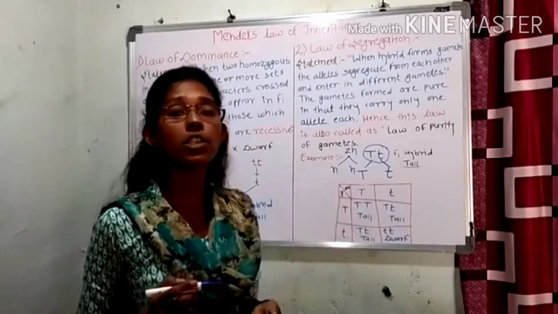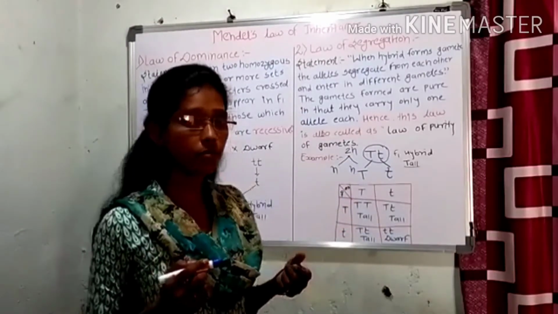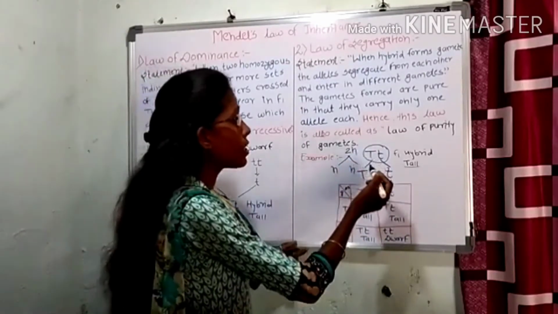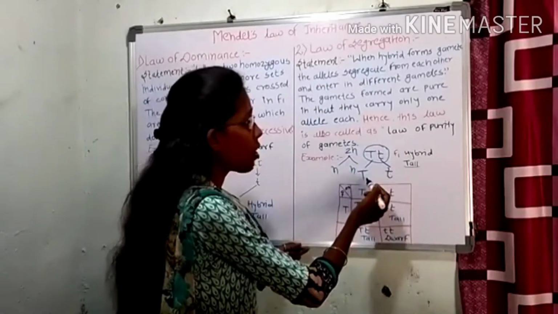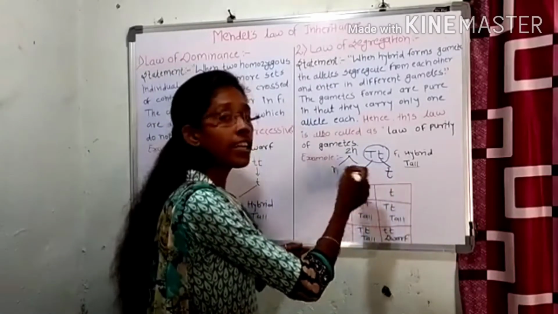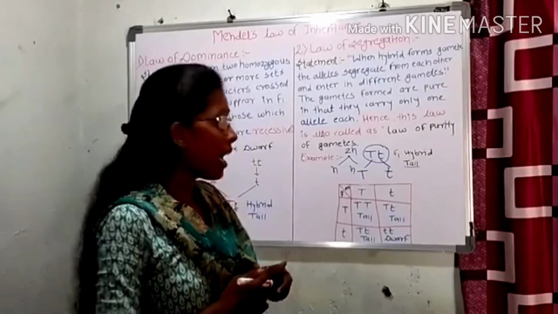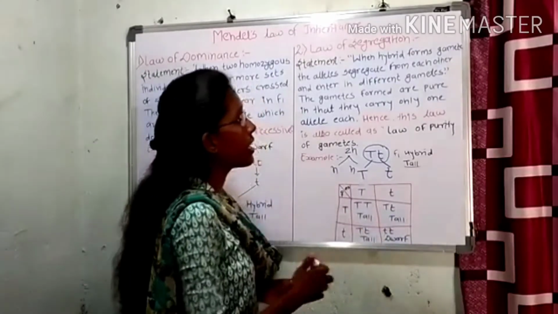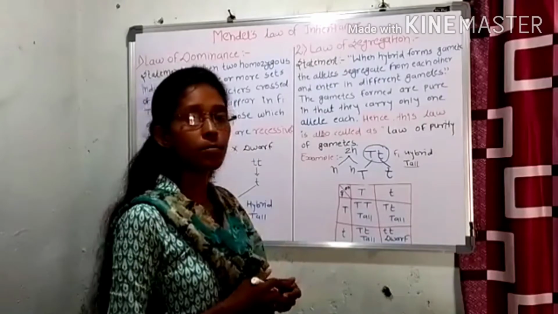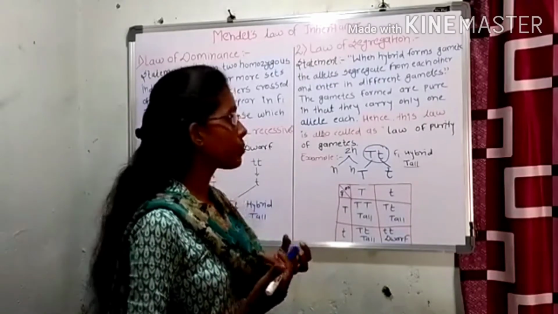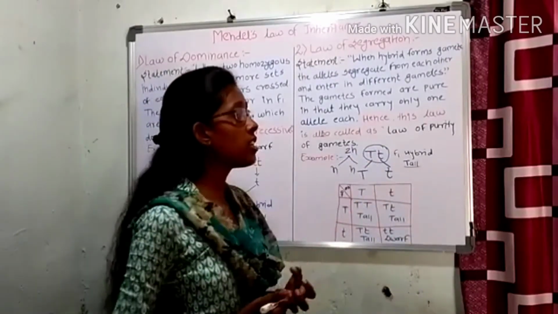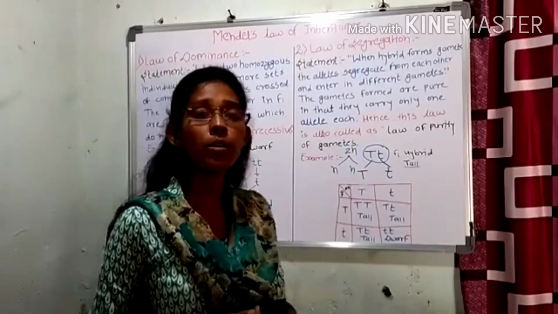Both alleles are responsible for the particular character. After segregation of these two alleles, they unite with other alleles and form the F2 generation. That is called the law of segregation, meaning separation of alleles. This law is also called the law of purity of gametes.